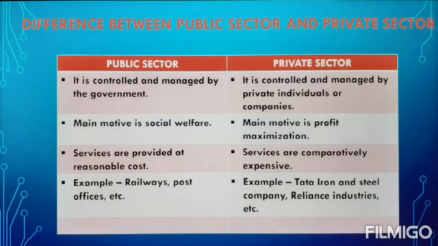Also, private sector services are comparatively expensive and public sector services are cheaper as compared to that of private sector. Students, few examples of public sector include railways and post office, and example of private sector includes Tata Iron and Steel Company or Reliance Industry.